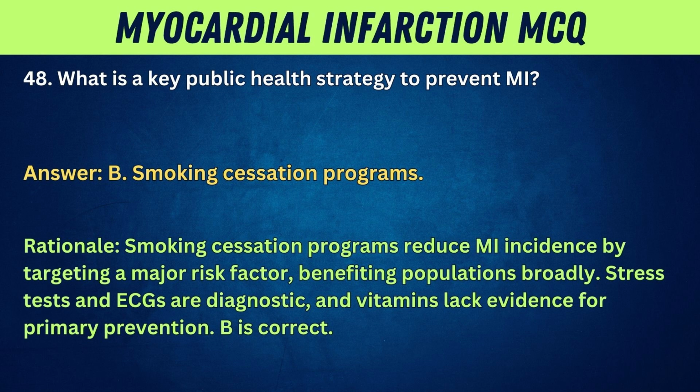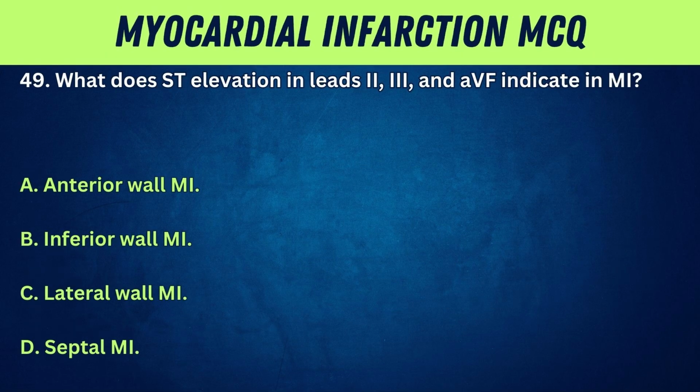Smoking cessation programs. Rationale: smoking cessation programs reduce MI incidence by targeting a major risk factor, benefiting populations broadly. Stress tests and ECGs are diagnostic, and vitamins lack evidence for primary prevention. B is correct.